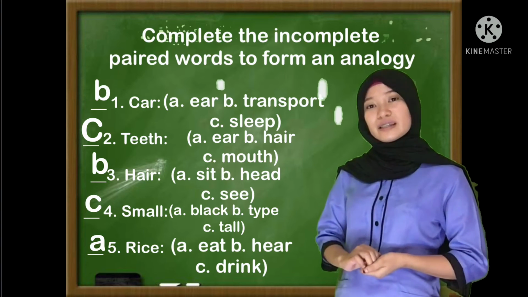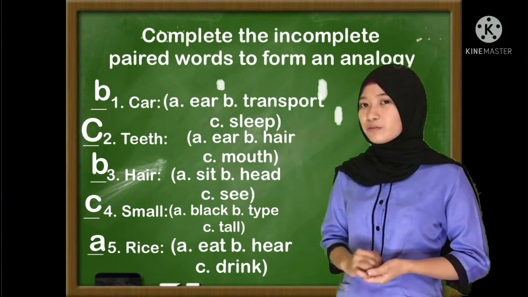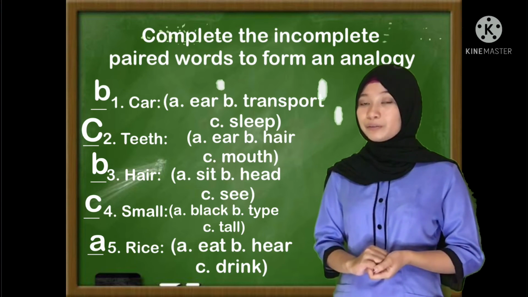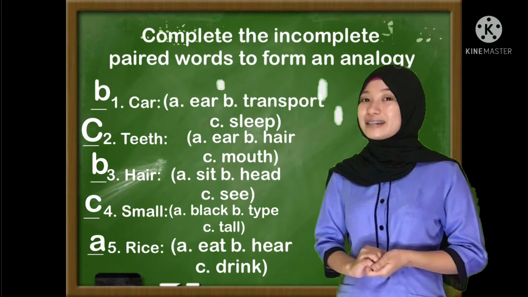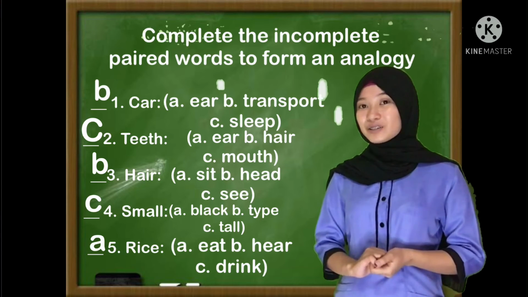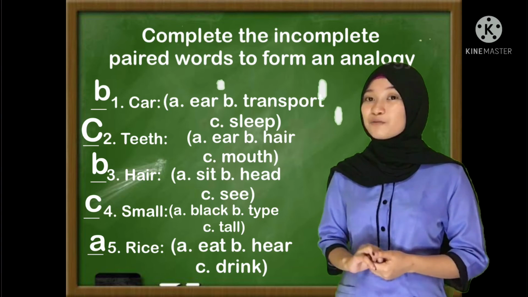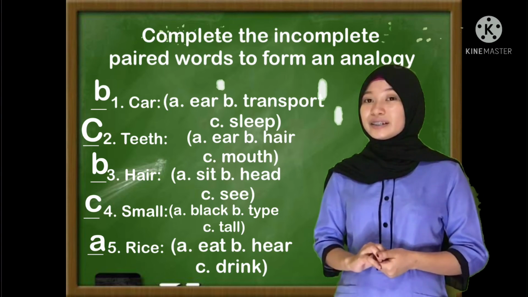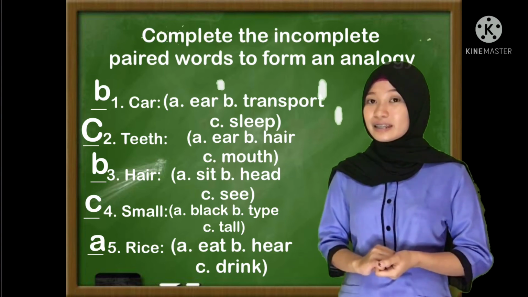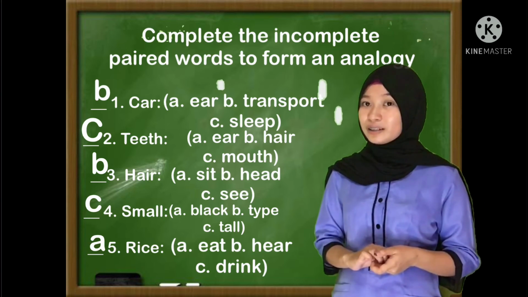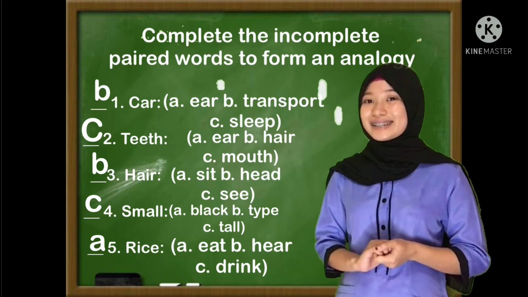Now, what kind of analogy is number 1, car is to transport? If you said it is object and function, then you're correct, because car is the object and the function is to transport. The second one is teeth is to mouth. If you said it is part of whole, then you're also correct.